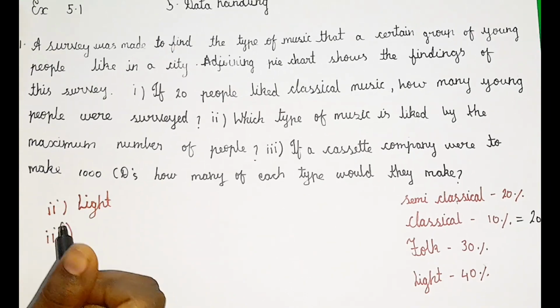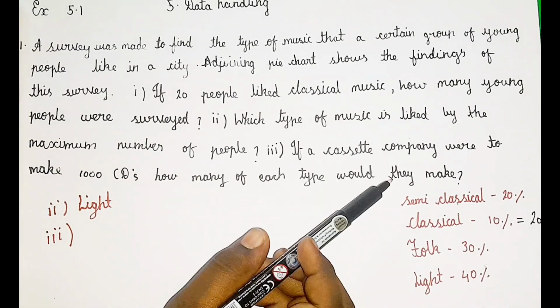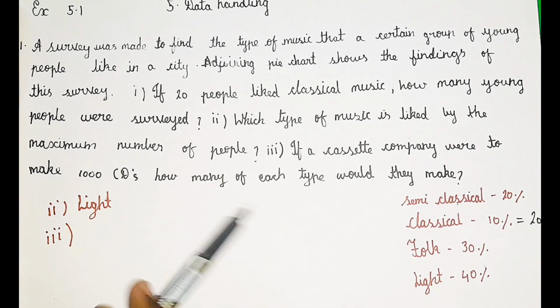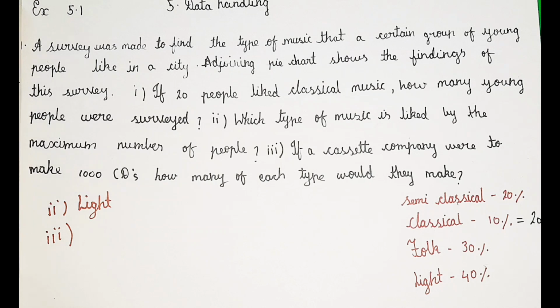Now we shall solve the third subdivision. If a cassette company were to make 1000 CDs, how many of each type would they make? Remember this very well, this is an important part. The cassette company, that is the CD company, is making 1000 CDs.